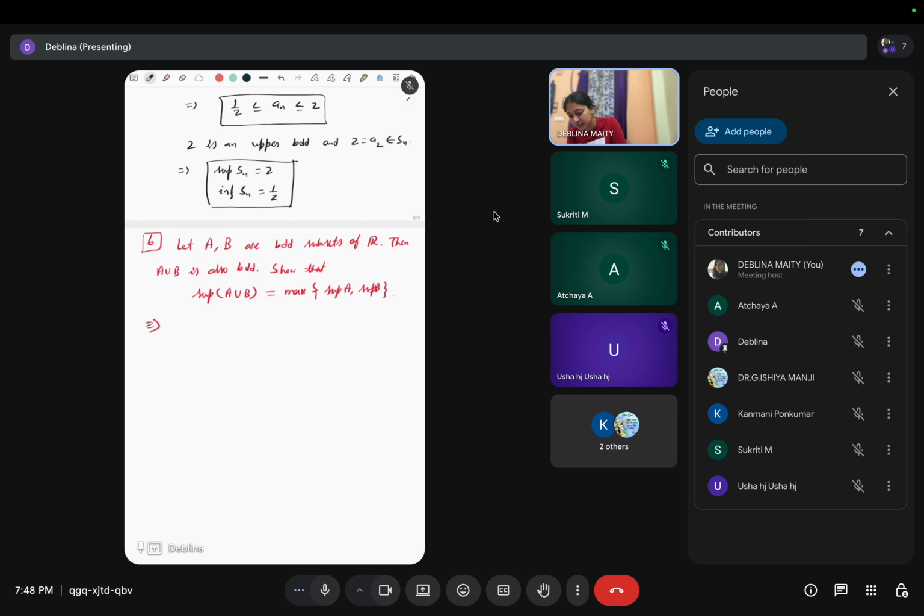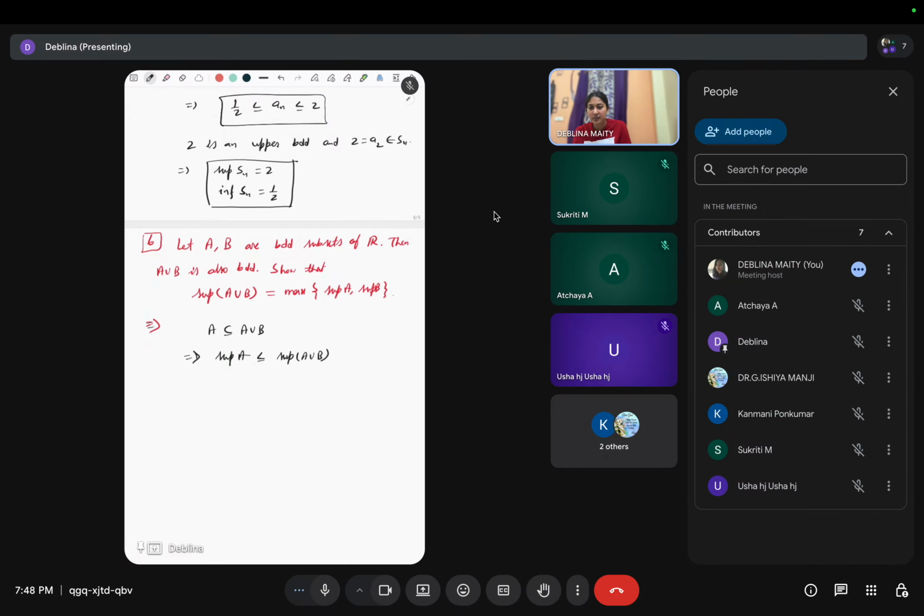So first we see that A is contained in A union B, right? Then what is the relation between supremum of A and supremum of this A union B? So supremum of A less equals to supremum of A union B, right?